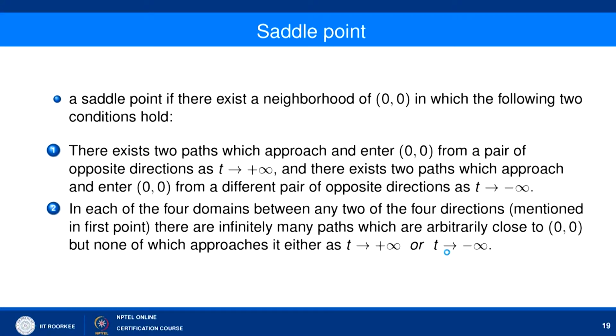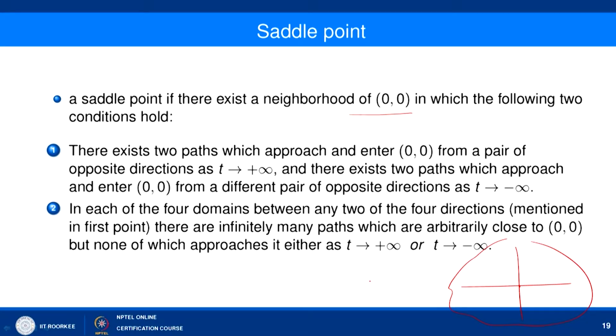equilibrium point. Next is the saddle point. A critical point is said to be a saddle point if there exists a neighborhood of (0, 0). By the way, we are talking about the equilibrium point (0, 0), and in each definition we are defining the type of the critical point (0, 0) only. So, here we call this (0, 0) a saddle point if there exists a neighborhood of, say, (0, 0). We have a small neighborhood like this, in which the following two conditions hold.